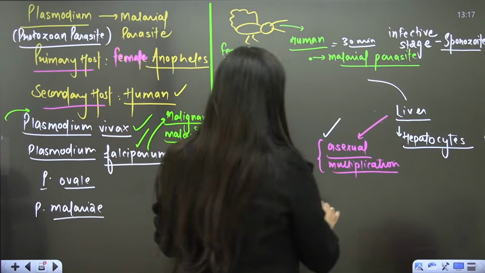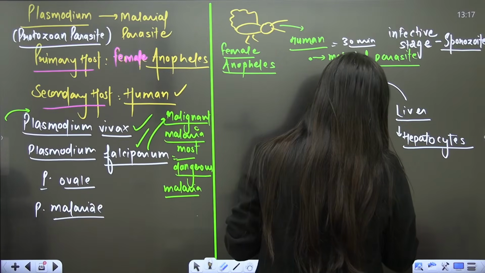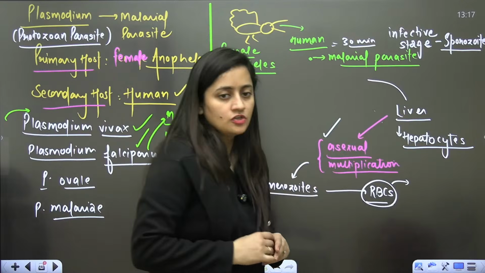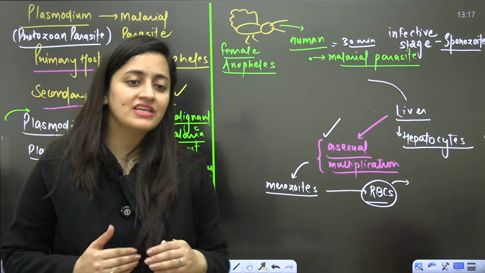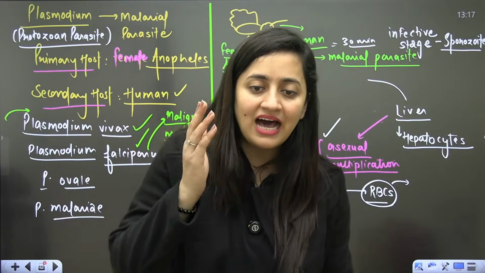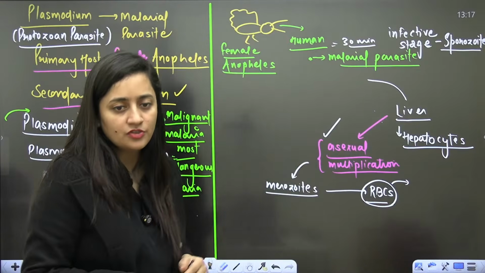Okay, so these merozoites, what will they infect? They will infect the RBCs, right? They will infect the RBCs. So just say when a person is having malaria, that person is also having anemia. Why? Because it is going to rupture the RBCs also, na?